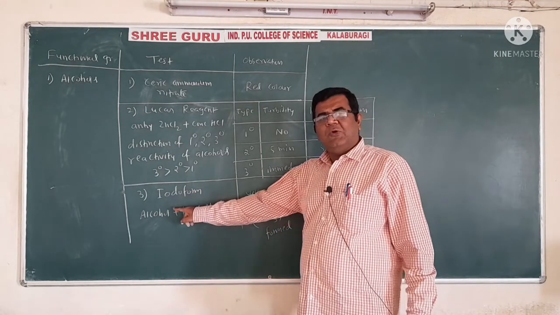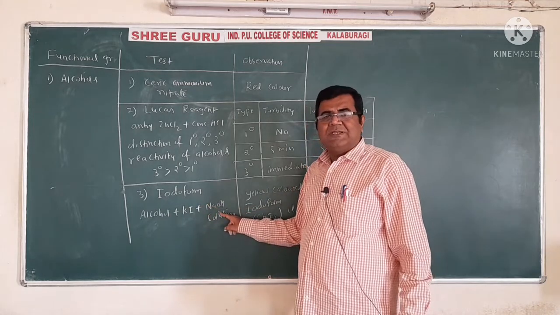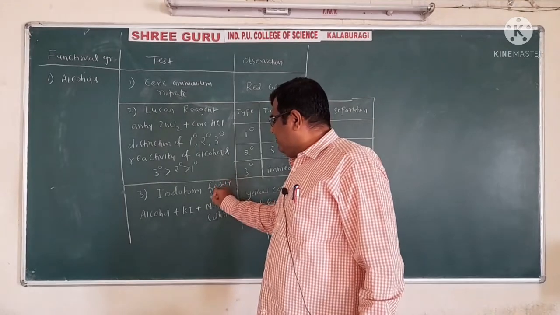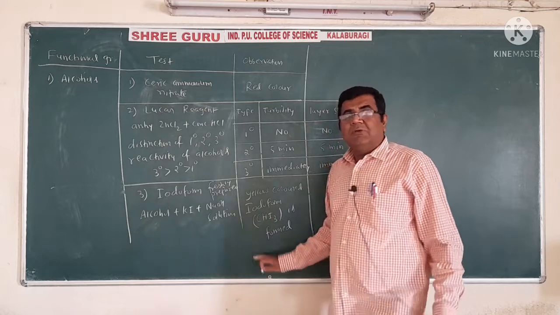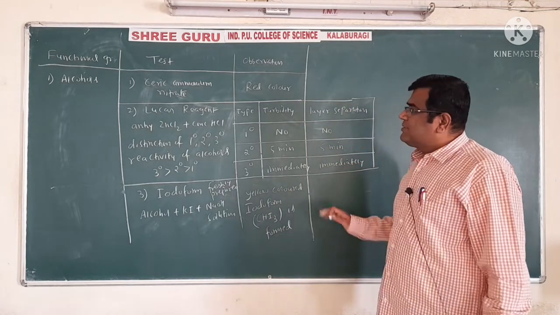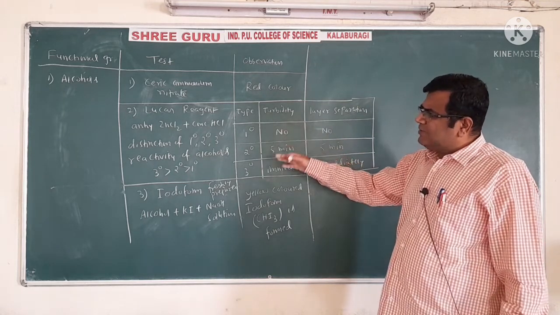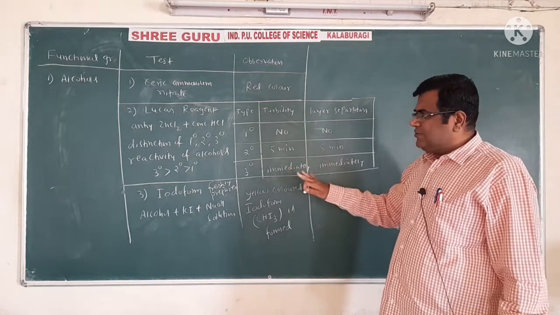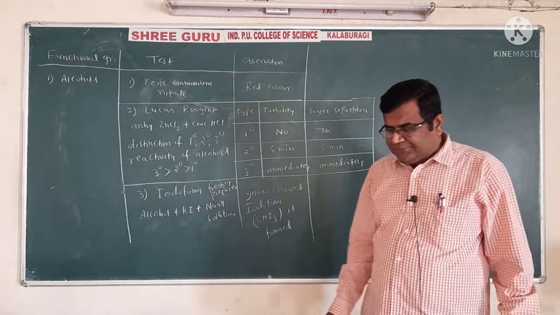So the examiner will ask you to explain the iodoform test. You have to say when alcohol is treated with potassium iodide and sodium hydroxide solution, and we have to say that this is freshly prepared sodium hydroxide solution, yellow colored substance iodoform is formed. This is for alcohols. So many questions will be asked, but all the questions will basically be from these parts. So in this way we have to make a table and memorize it.